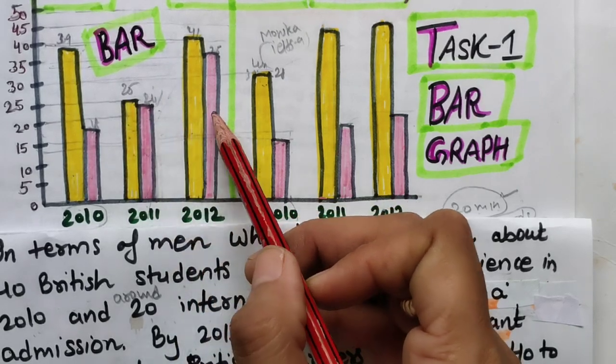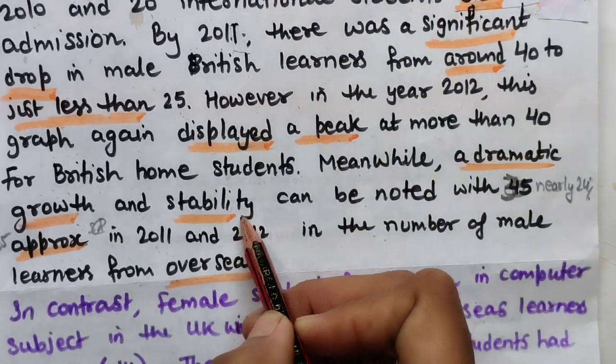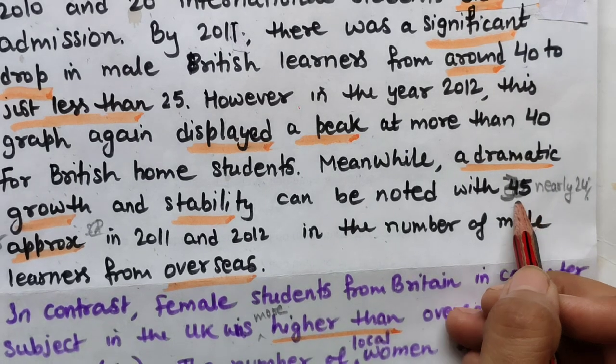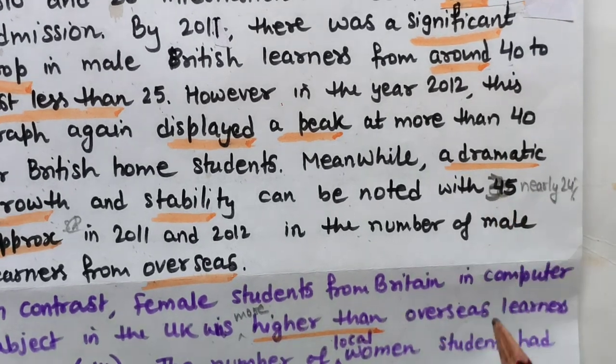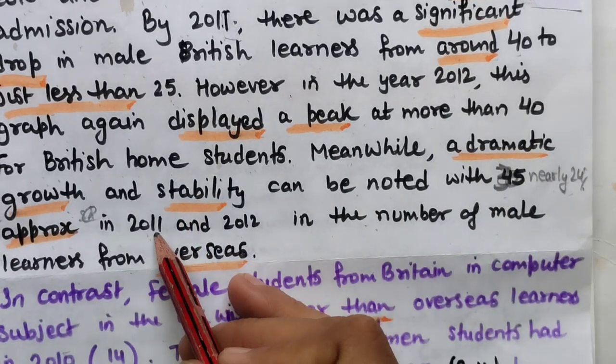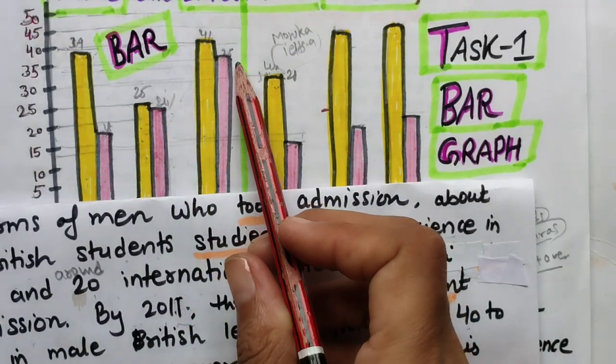Now I will be talking about pink. Meanwhile, a dramatic growth and stability can be noted with nearly 24 and 35 approximately in 2011 and 2012 in the number of male learners from overseas. I have combined both the years here. See, this is 24, this is 35.